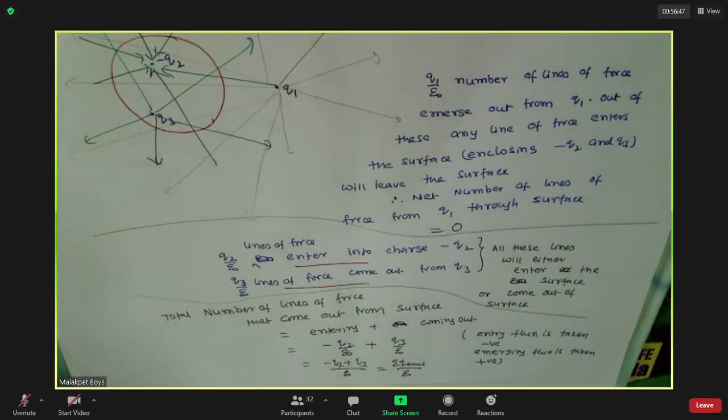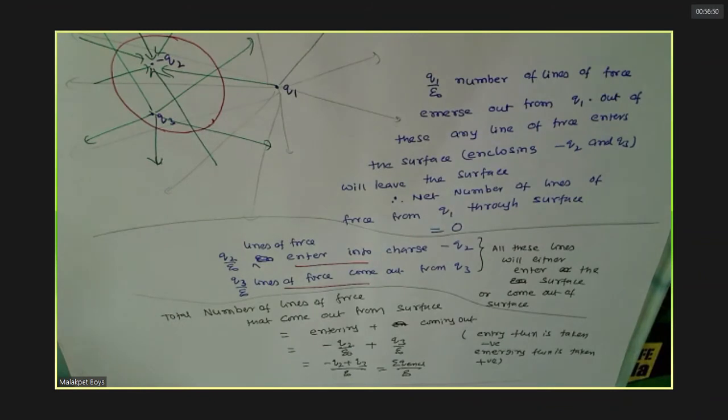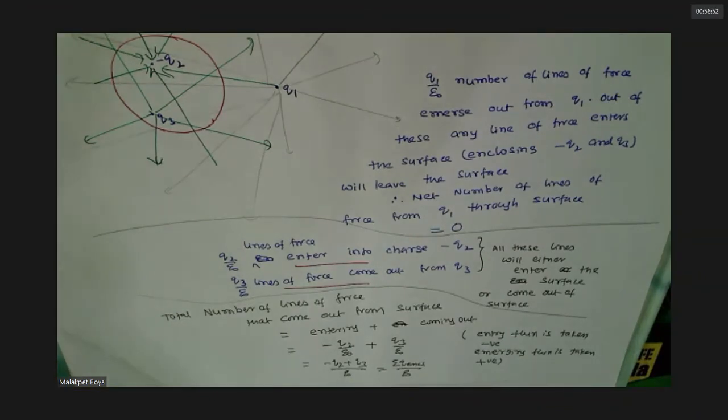Shall I turn this? Yes, sir. That means for any system of charges, you may have any system of charges.